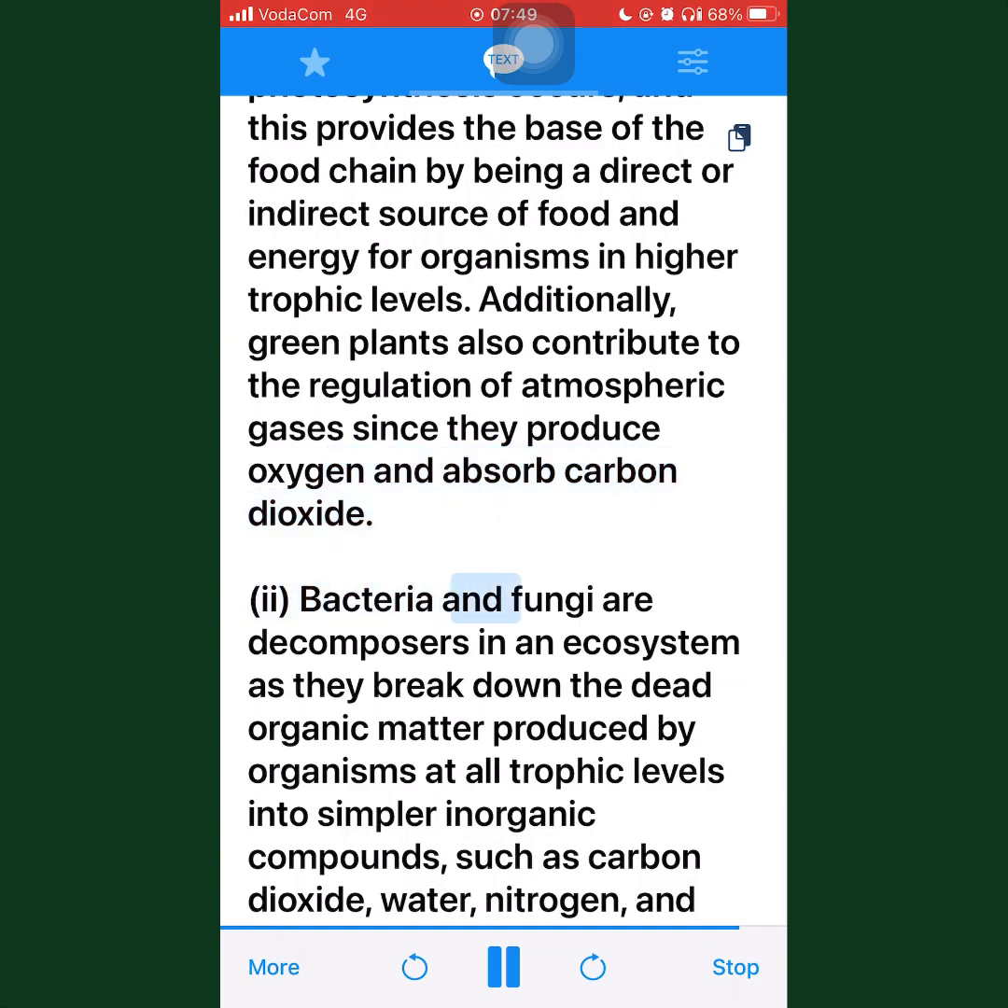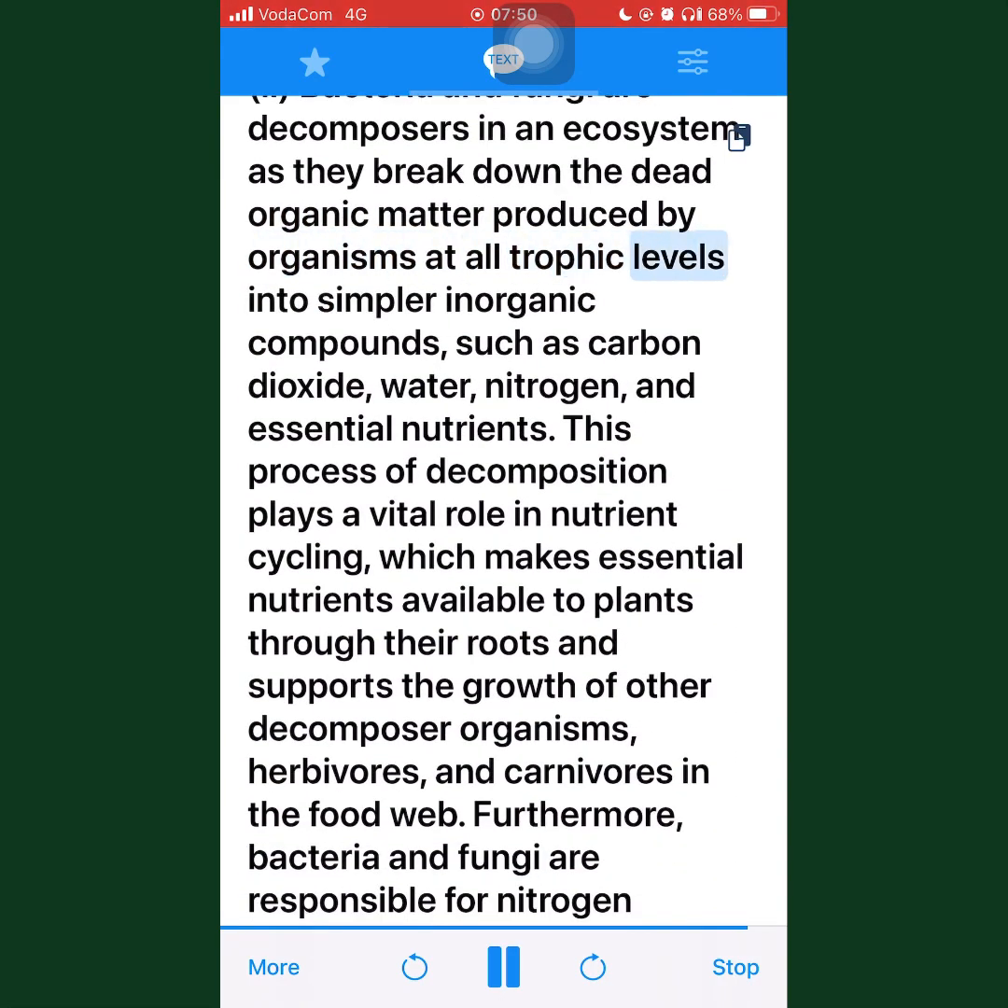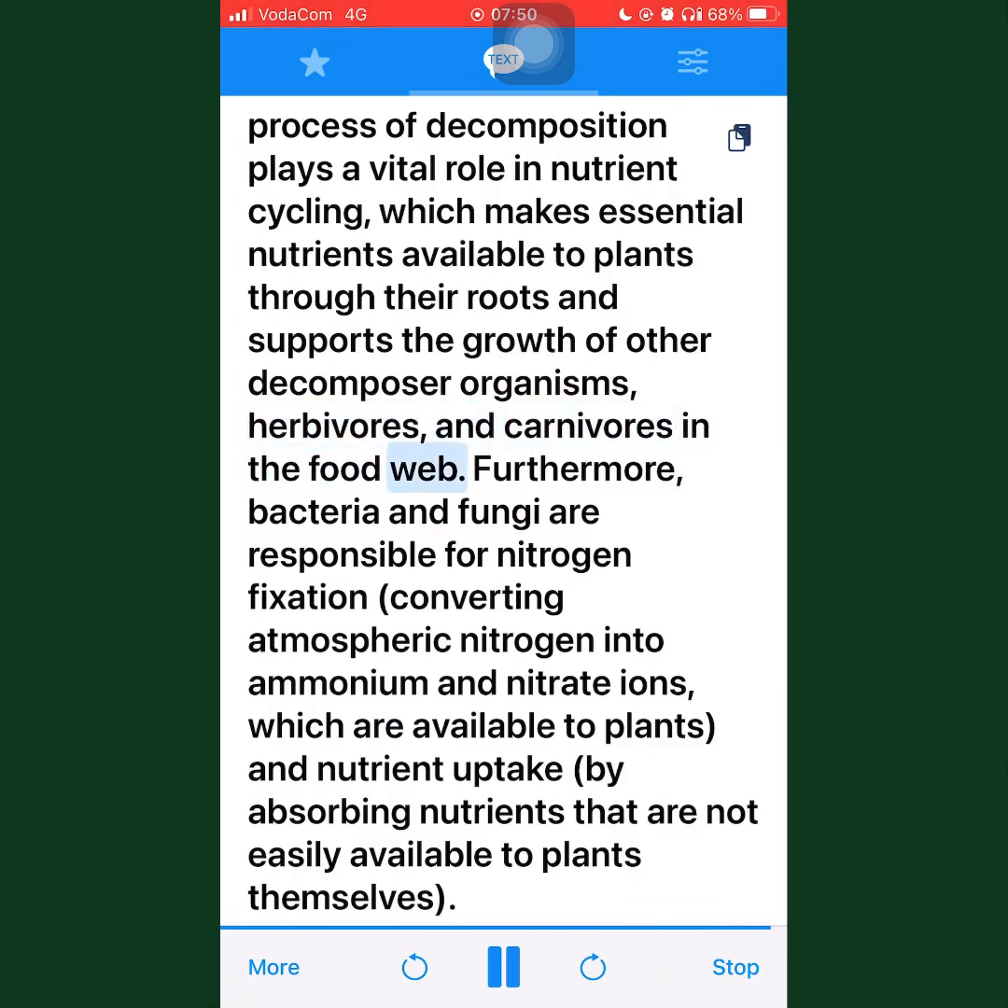2. Bacteria and fungi are decomposers in an ecosystem as they break down the dead organic matter produced by organisms at all trophic levels into simpler inorganic compounds, such as carbon dioxide, water, nitrogen, and essential nutrients. This process of decomposition plays a vital role in nutrient cycling, which makes essential nutrients available to plants through their roots and supports the growth of other decomposer organisms, herbivores, and carnivores in the food web.